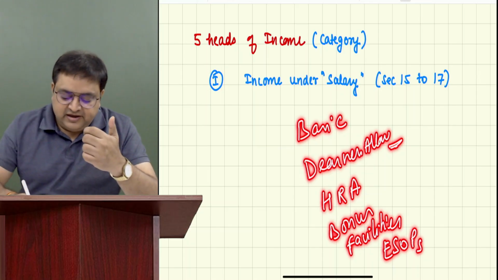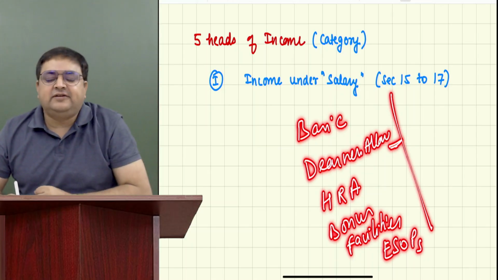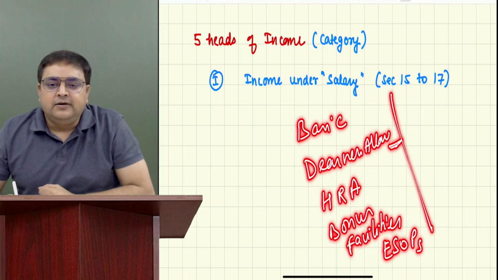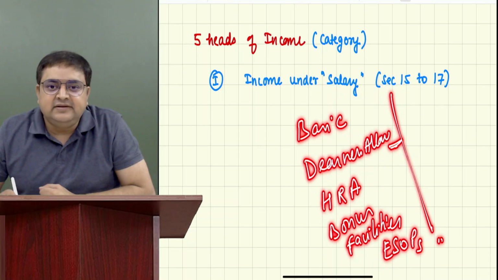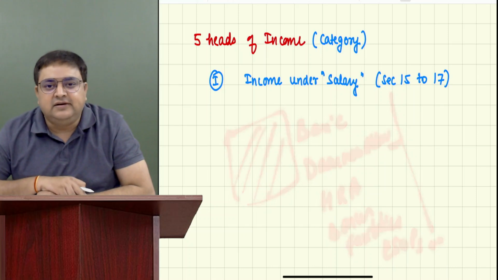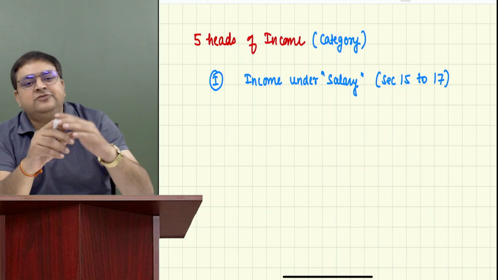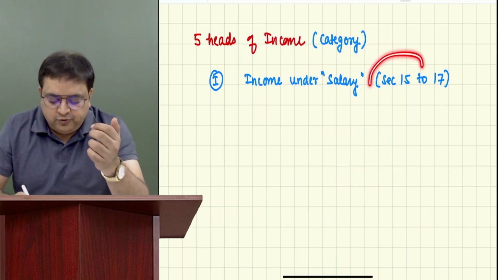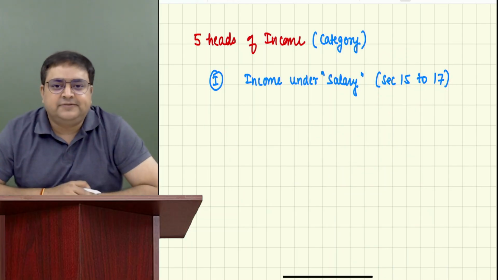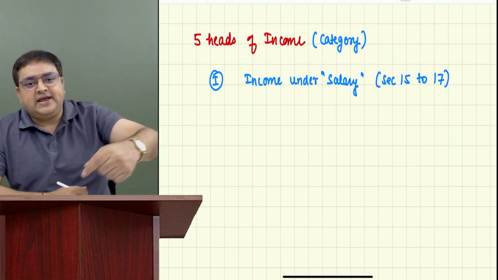Guys, that person will give you a list of all these things which his employer is giving to you. So what income is he generating? Salary income. And then you have to calculate a final figure of how much his salary income is. Out of that, something is taxable, something is not taxable. You will get to know after reading these sections. Are you getting an idea of what we are doing? We are calculating his income.